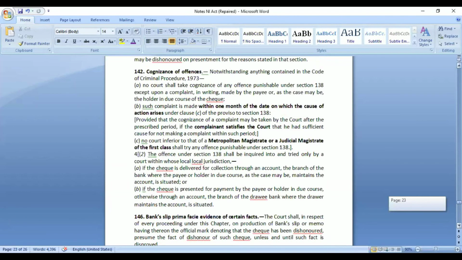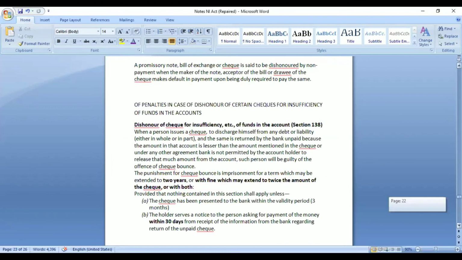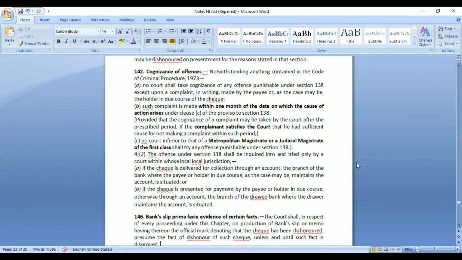And also the name of the court where this particular case may be filed, and then offenses to be compoundable. So remember this also, it is section 147 that says that these particular cases are compoundable, notwithstanding anything contained under CrPC. Every offense punishable under this act shall be compoundable. So rather than wasting time of the court, it is better that parties settle the matter within themselves and then think for any other alternate ways of payment. So this is compoundable. So remember this section 147, then 138, and also the name of the court, that is the Metropolitan Magistrate and Judicial Magistrate of first class.